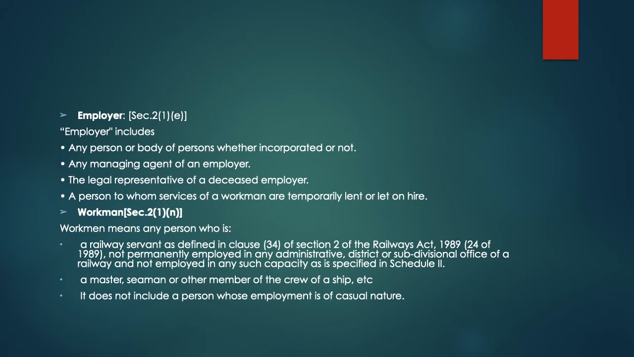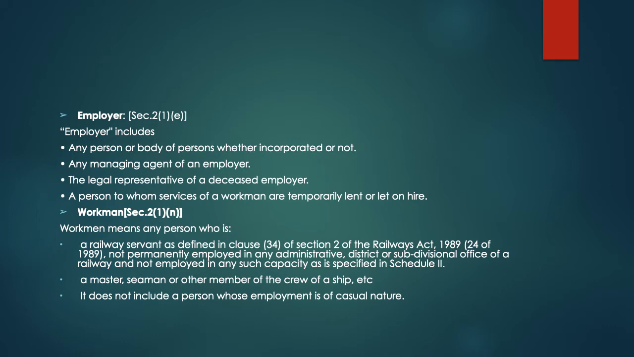Now, in section 2, clause 1, subclause E, the definition of employer is given. So, who all are employers? Employer includes any person or body of persons, whether incorporated or not, any managing agent of an employer, the legal representative of a deceased employer, and a person to whom services of a workman are temporarily lent or let on hire. So these are the people who will be employer.